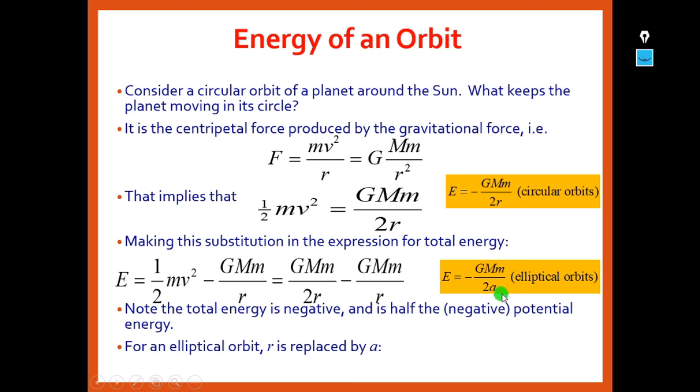Here a represents the semi-major axis; r for circles becomes the radius. Note that the total energy is negative and is half the negative potential energy. If you take the potential energy, that is minus GMm by r, the total energy has reduced to half, that is minus GMm by 2r. For an elliptical orbit, r is replaced by a, which is nothing but the semi-major axis.